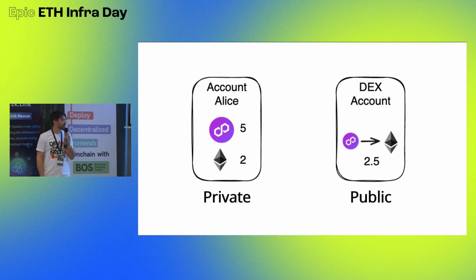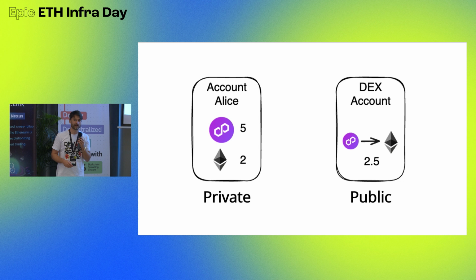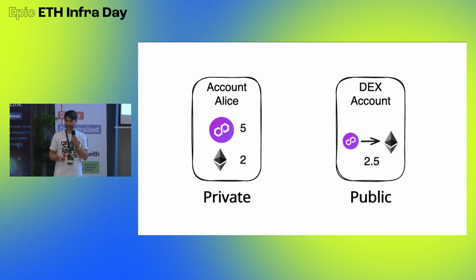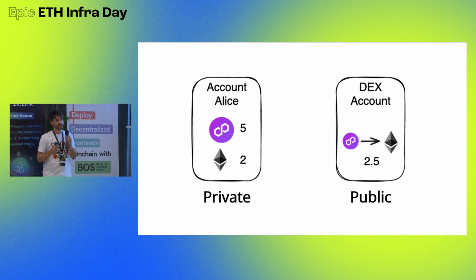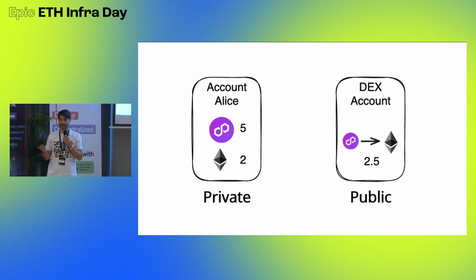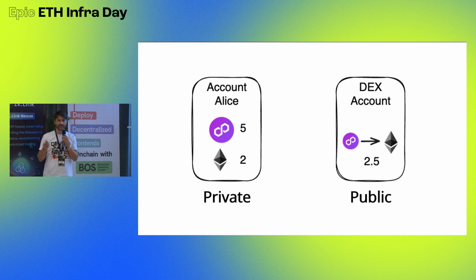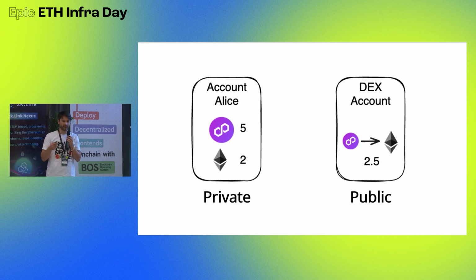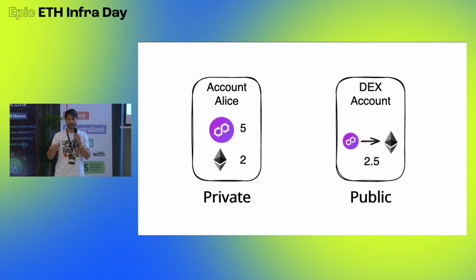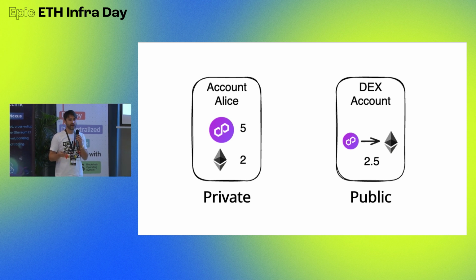But the problem is, here for example we see Alice's account that can be private, so no one needs to know how much money Alice has. That's good for Alice and maybe good for us. But there is also some state on a blockchain that we want to be public. Think about an AMM, and it has a fixed FX rate, and that is cool. If this state is public, then everyone can see it and access it. So we can have some state public and some state private, and this is our architecture, basically: people can decide which state they want to have public, and the rest can be private, and state transitions can be done with clients and proofs.